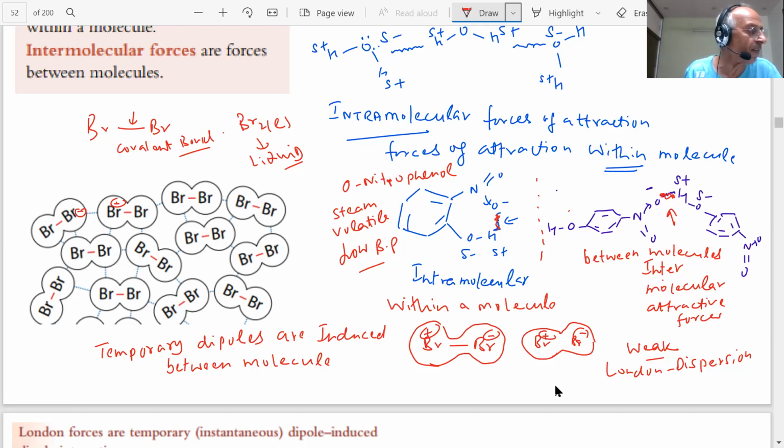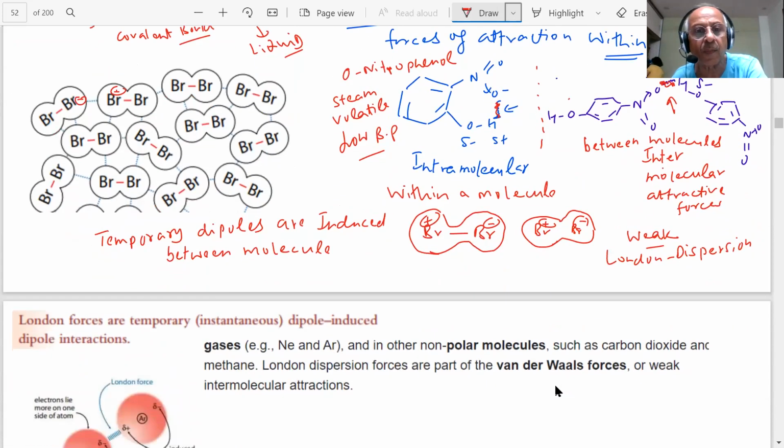That is why, if there is no attractive force, how can it become liquid? Tell me. Bromine should be gas, but it is not gas, student. That shows there is an inter-attractive force which we are talking of, London dispersion forces. And the magnitude of such forces depends on the polarizability of the particles.